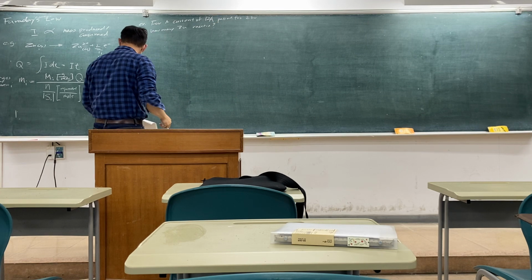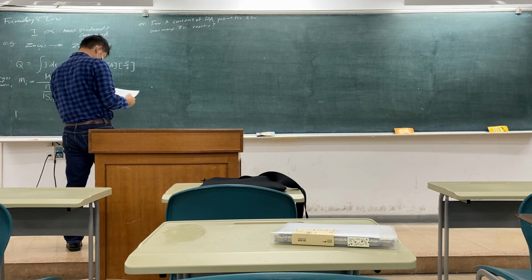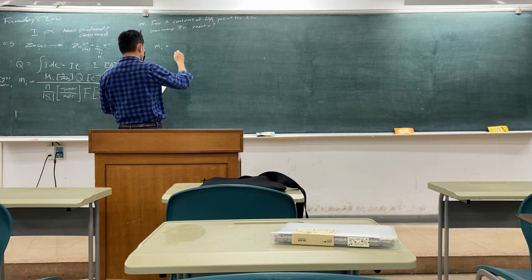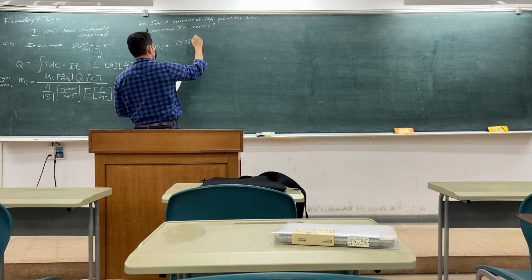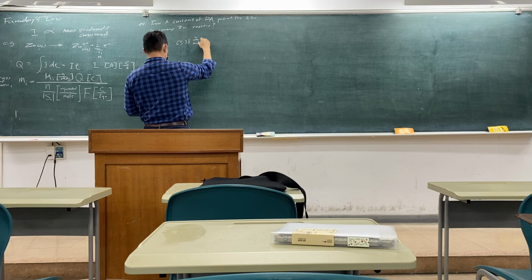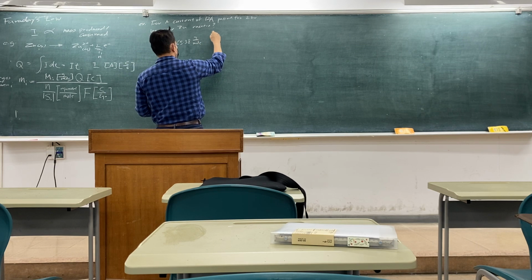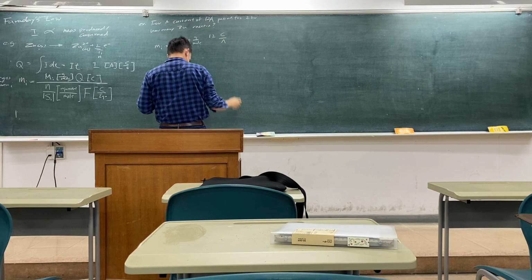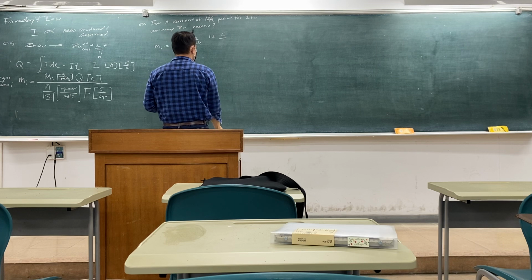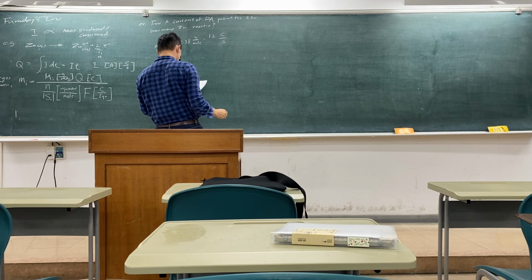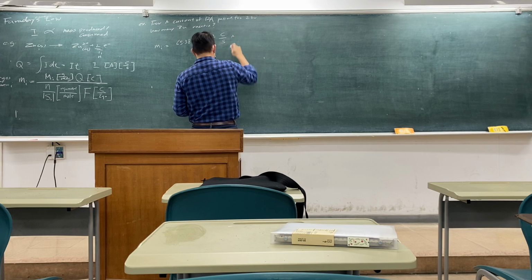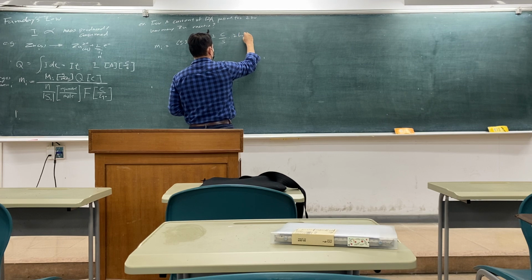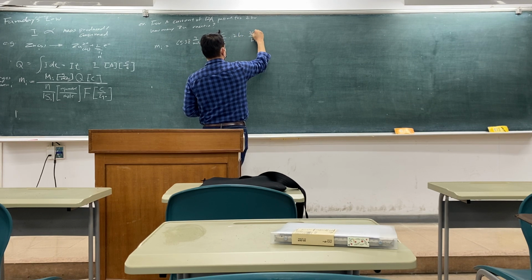Using Faraday's law, m_i is equal to, zinc has 65.38 grams per mole, then you have 12 amps, which is the same as coulombs per second, times 2 hours, where 1 hour is 3,600 seconds.